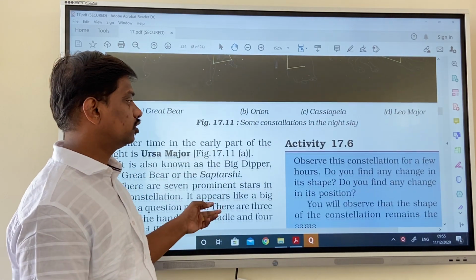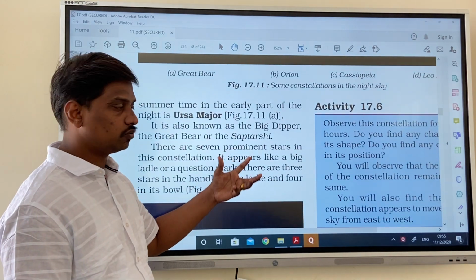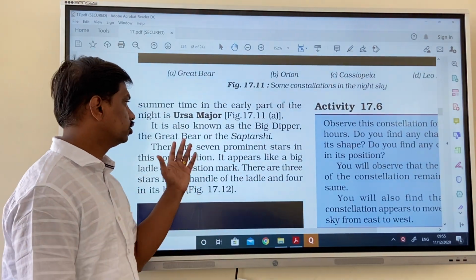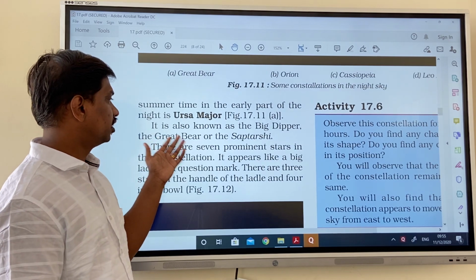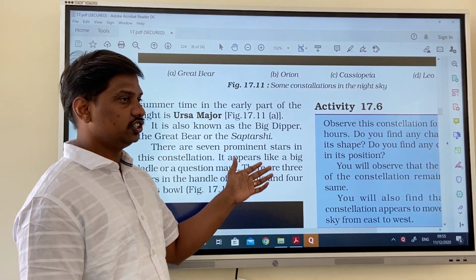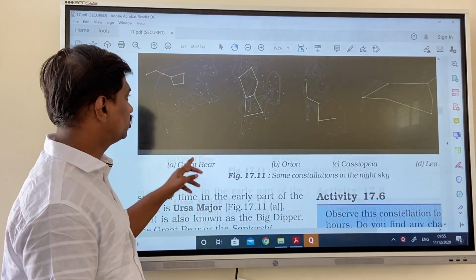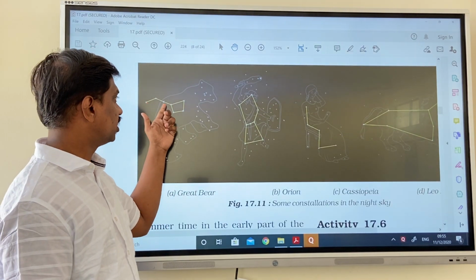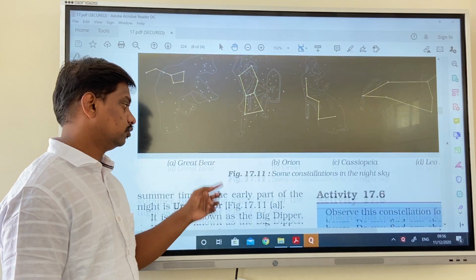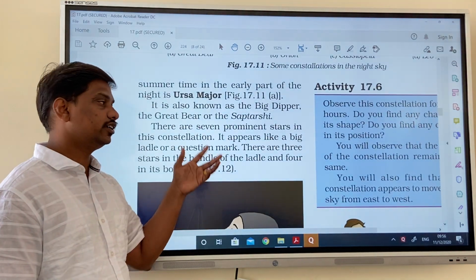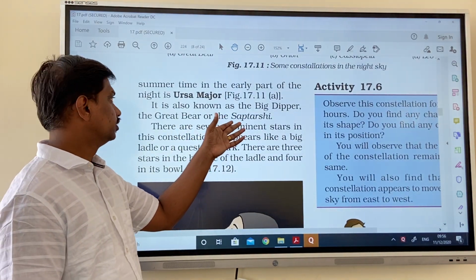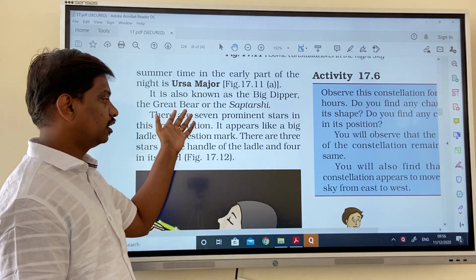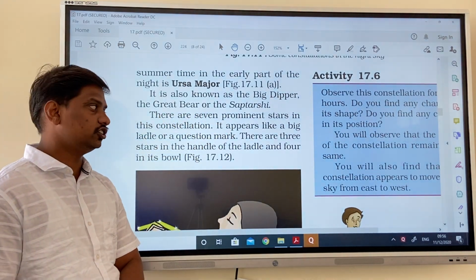Go through your textbook. They have given some diagrams of constellations also. It is known as the Big Dipper, the Great Bear, or the Saptarishi. This is Ursa Major. You can see this shape in the stars. It looks like a bear, or it can also be called Saptarishi.